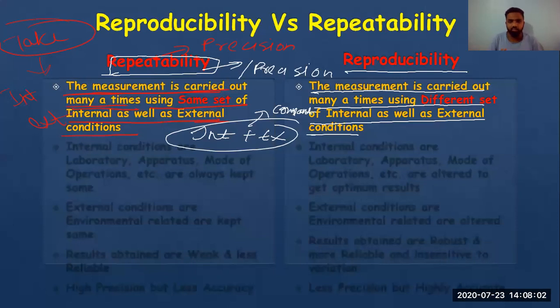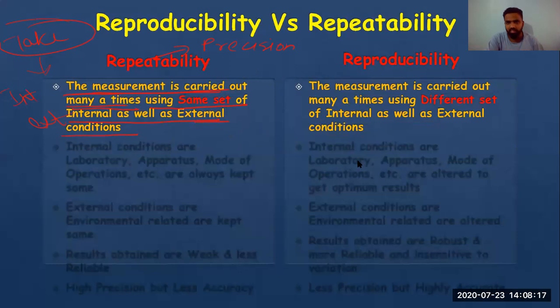Anas has responded. Anyone else? We don't change. And in reproducibility, do we change the condition? Yes, we change the condition in reproducibility. So the first and foremost thing for us to know is we change the condition in reproducibility and we don't change the condition in repeatability.